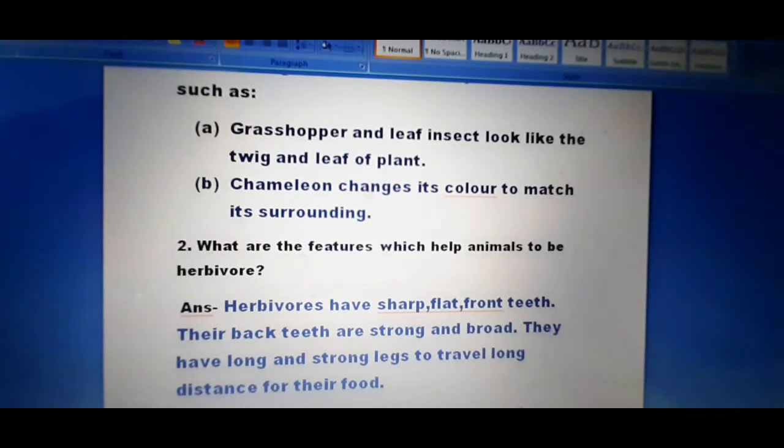So, now what to do? You have to complete this chapter in your notebook, and if there is any problem in the video, any visuality problem, just go through the PDF file. I am also going to provide you a PDF file that will help you to write your notes in your notebook.